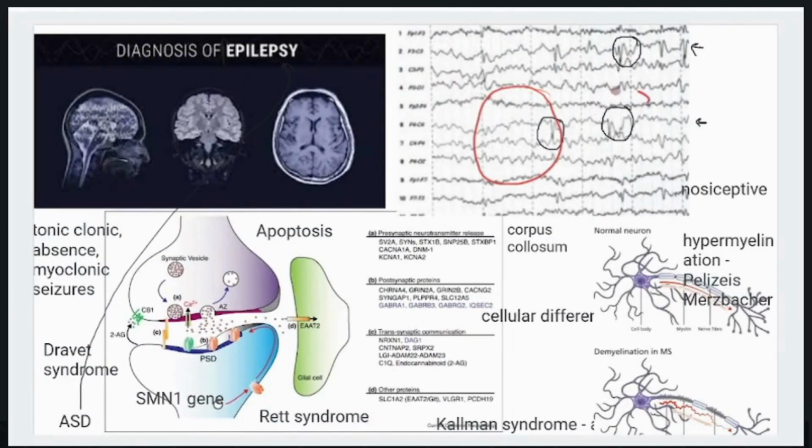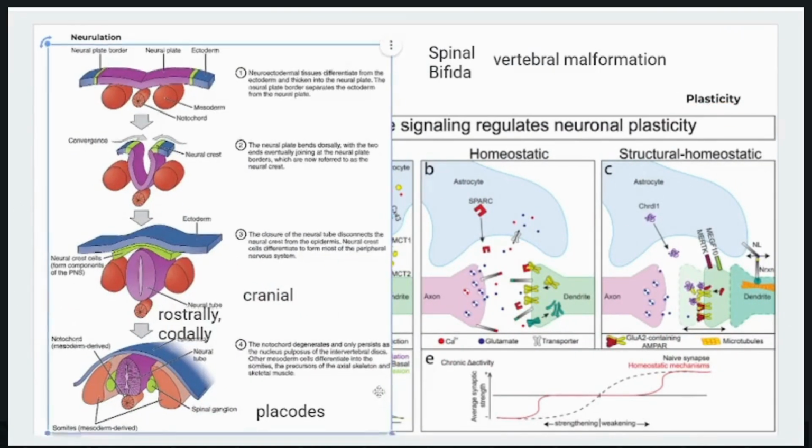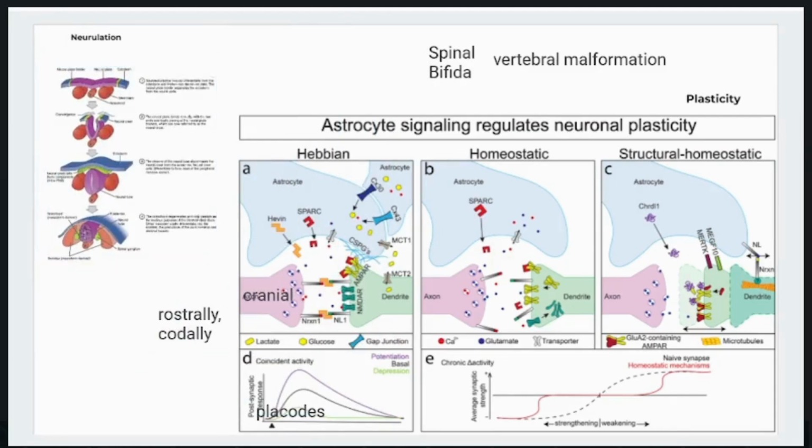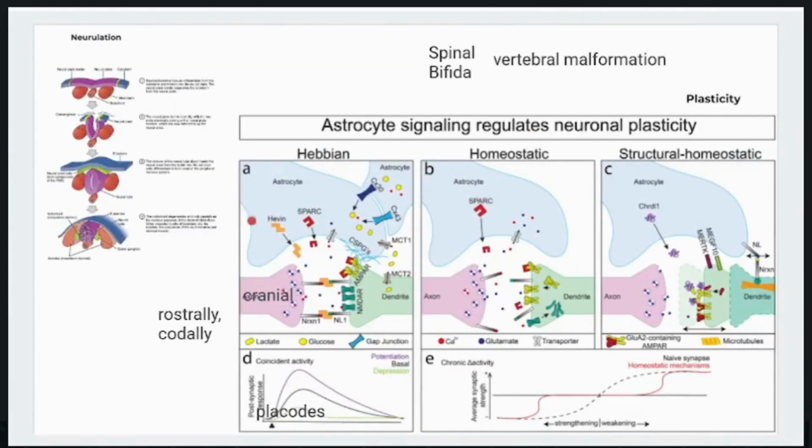Finally, on the topic of postnatal development and plasticity. After birth, the CNS continues to mature, with ongoing synaptogenesis, synaptic pruning, and myelination. Synaptic pruning eliminates excess synapses, refining neuronal circuits based on experience and activity, a process critical for learning and memory, known as critical periods, during which experiences have a profound impact on the development of specific functions such as vision and language that use experience-based plasticity.